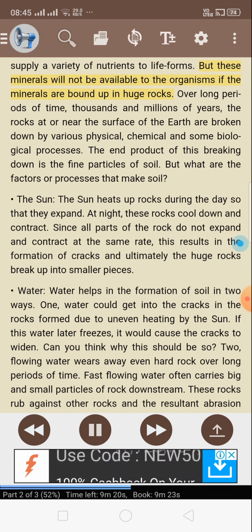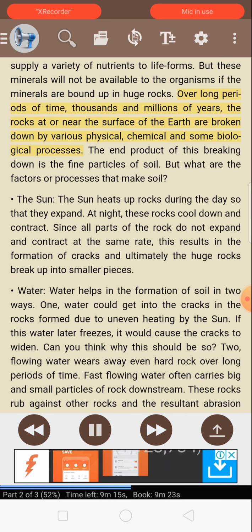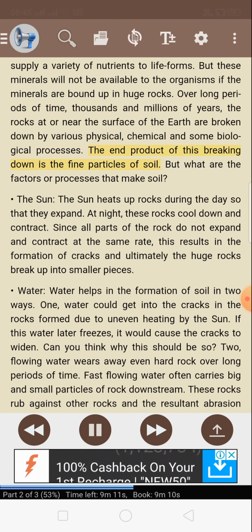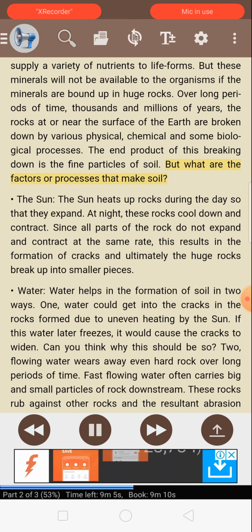But these minerals will not be available to the organisms if the minerals are bound up in huge rocks. Over long periods of time, thousands of millions of years, the rocks at or near the surface of the earth are broken down by various physical, chemical and some biological processes. The end product of this breaking down is the fine particles of soil. But what are the factors or processes that make soil?